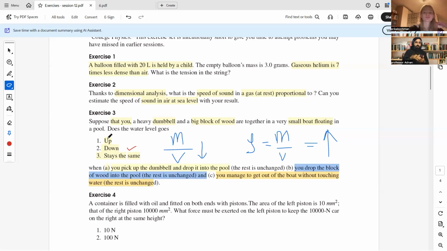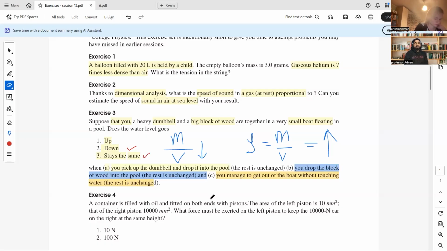As the block is not sinking in the water, it is still floating on the water, and water equal to its weight is displaced within the pool. So there is no change, because it is floating, it is not sinking. It is contributing the actual weight that it was contributing in the boat. So an equal amount of water will be displaced as in the initial case. So in the second case, the level will stay the same.